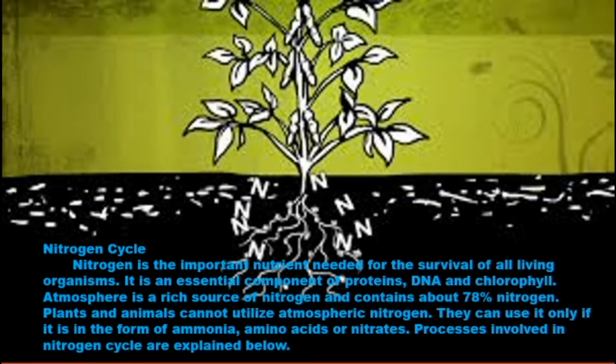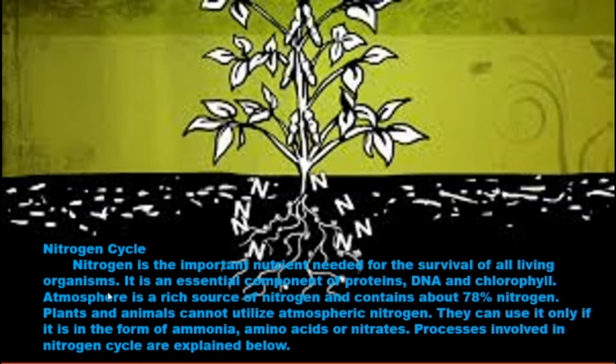Nitrogen is available in the form of protein, in DNA, and in chlorophyll, and plants have chlorophyll. So the first sentence itself mentions that all living organisms have nitrogen. It is an essential component of protein, DNA and chlorophyll.